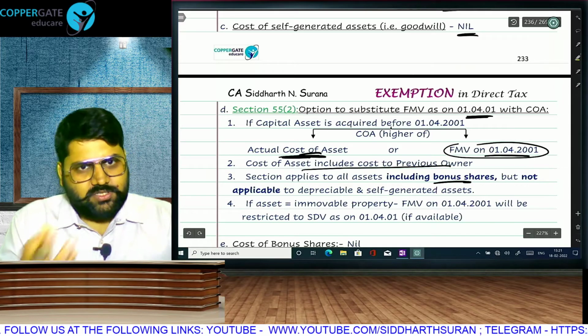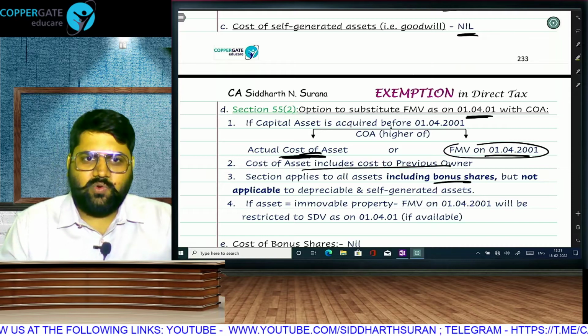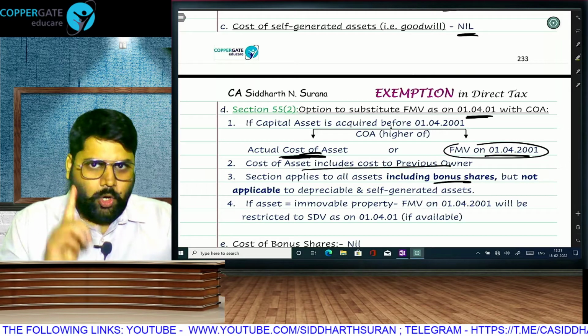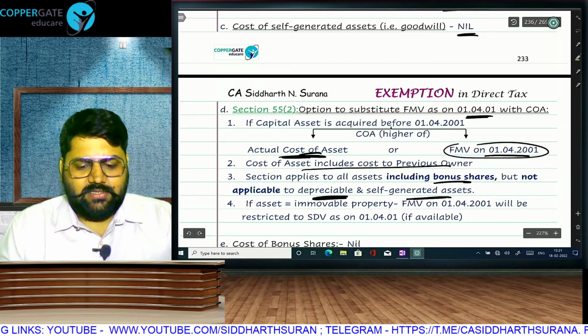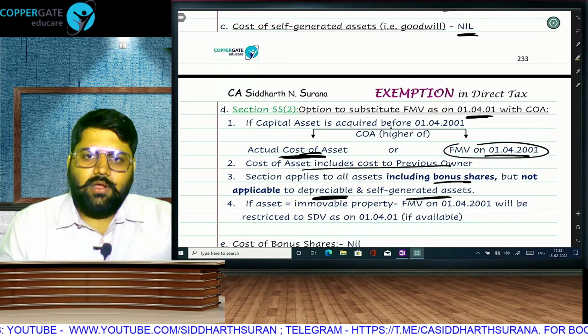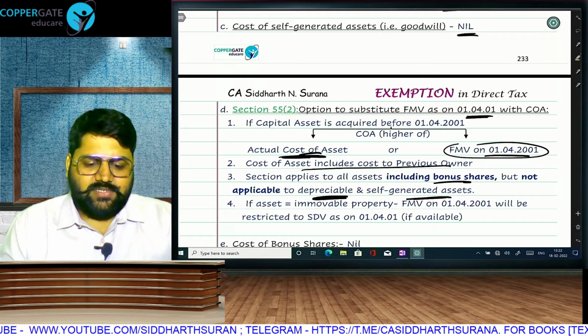So the bonus shares cost is 0, but if allotted before 1401, you can take the fair market value. But the option will not be available for depreciable assets and self-generated assets.